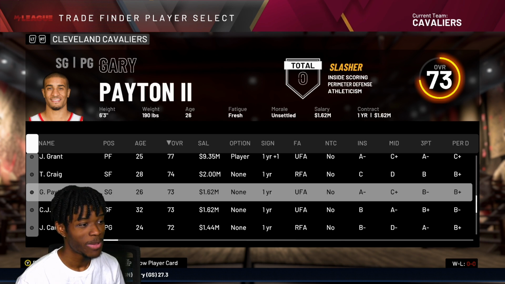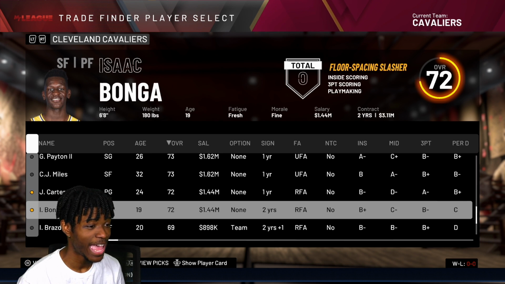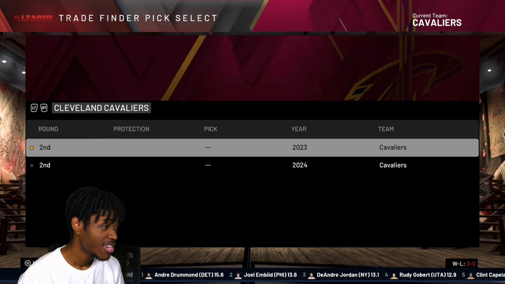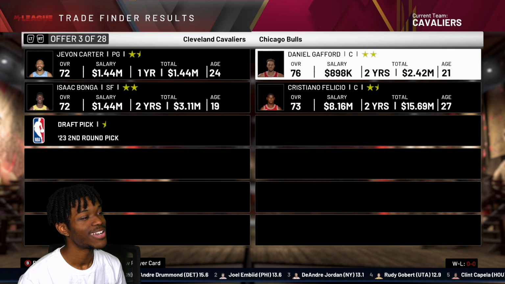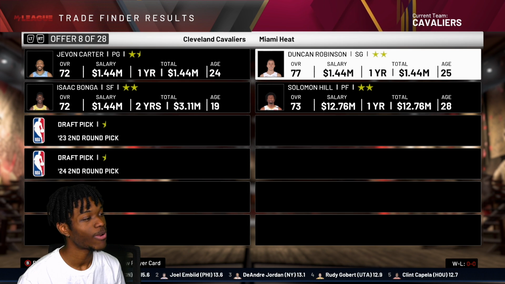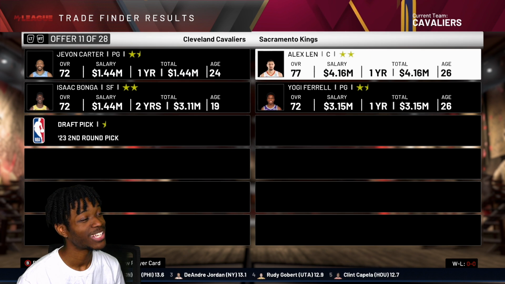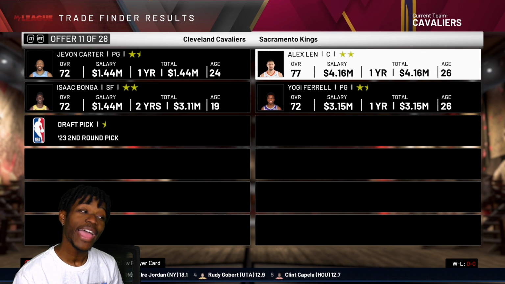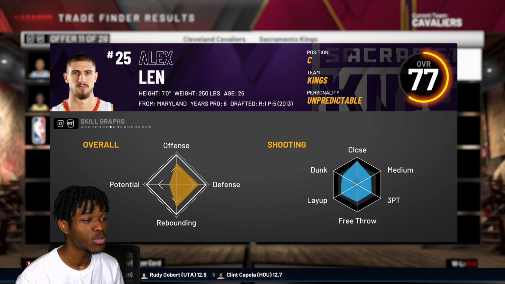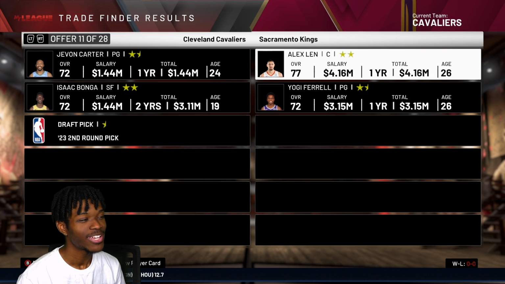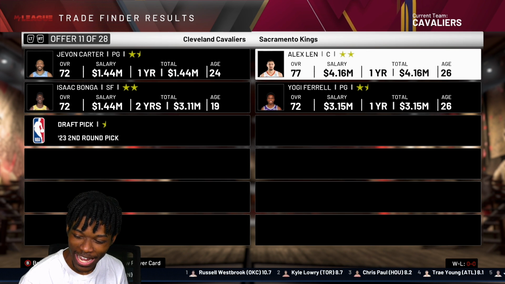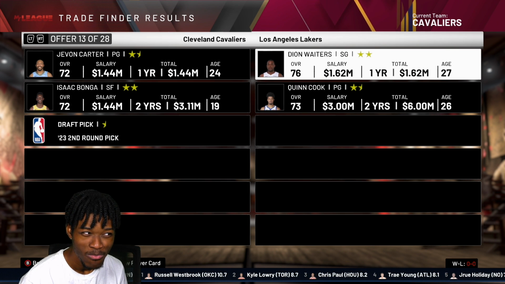So the last trade is for a backup center, and we don't really have assets to make it happen. We have Bonga and a 2nd-round pick. Somebody's going to give me a decent center. I feel it. Kyle O'Quinn is not that. No Felicio trades. Not around here. We have Hernan Gomez, but, yo, that's kind of rough. Alex Len is not bad, but he can't shoot the ball. You know what I'm saying? 63 from three. I don't know why I expect his three-point rating to be higher than a 63. But it's respectable.